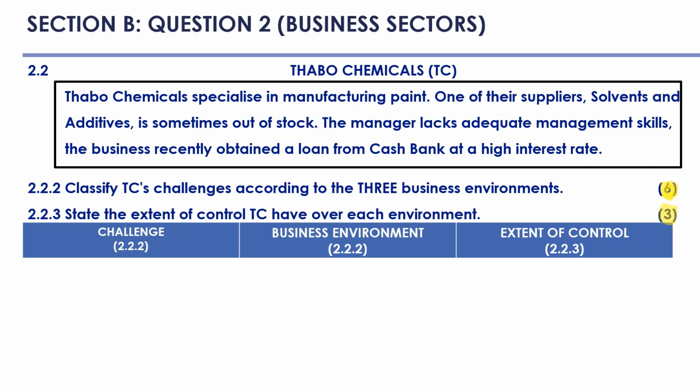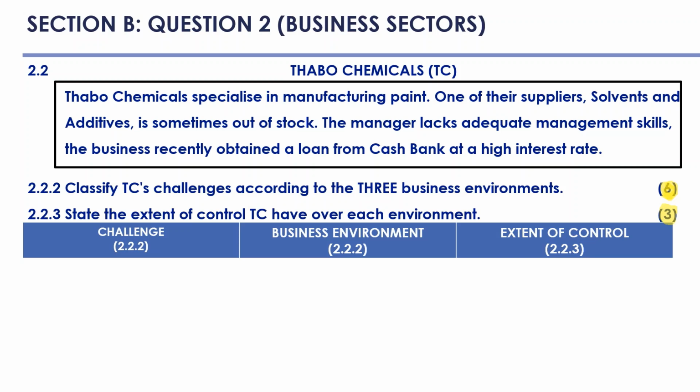So if we look at our answer, you will see that in your booklet you have challenge, and then you have business environment, and then you have extent of control. But the one difference in your booklet is that you have 2.2.1 here, and that part of the answer has already been given. So please take note of the answer on the screen, because you will get a mark for identifying the challenge, as well as linking it to the business environment, and that will give you a total of 6 marks for all your responses, and then you will get 3 marks for the extent of control. Let's look at the first part of the answer.